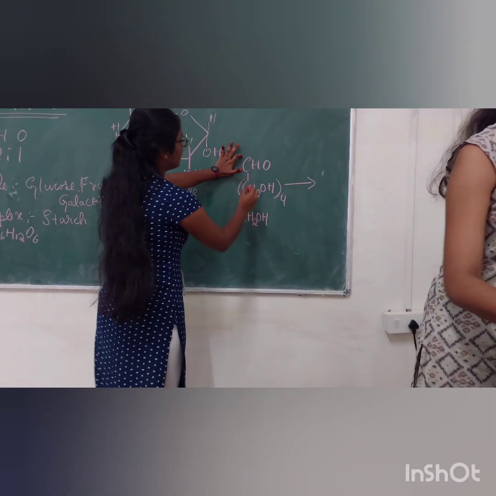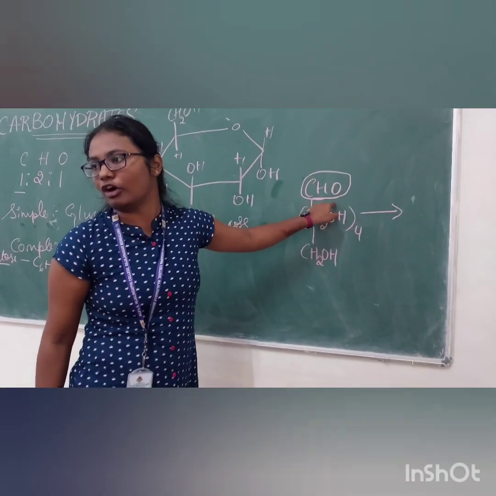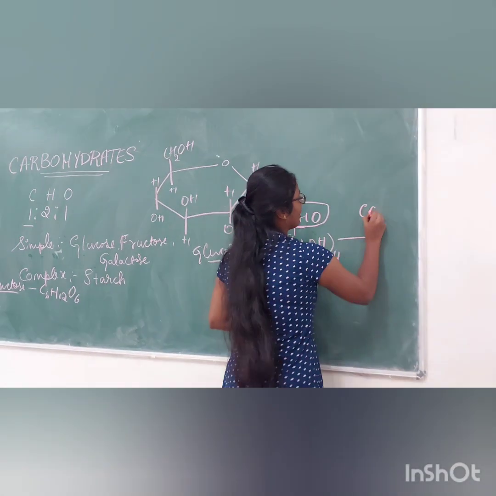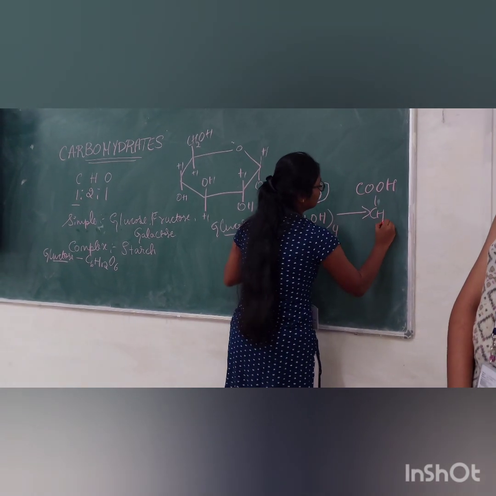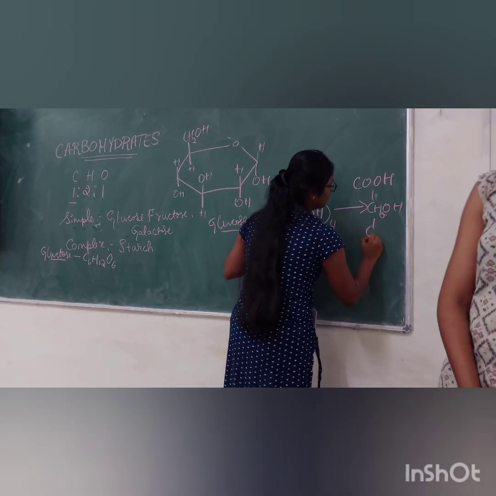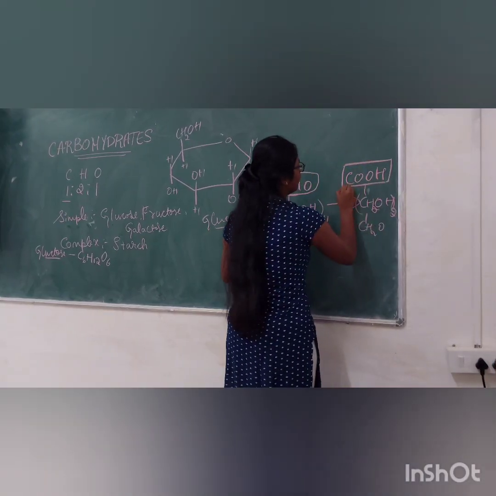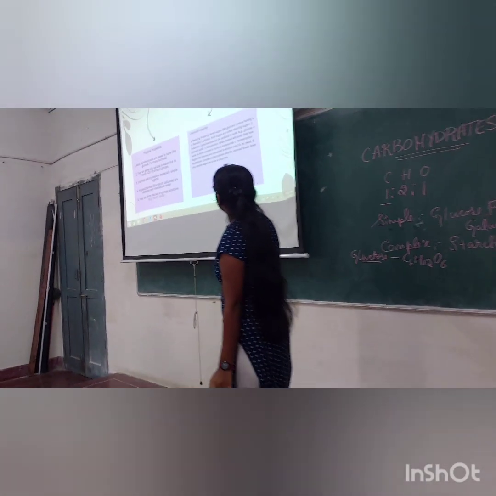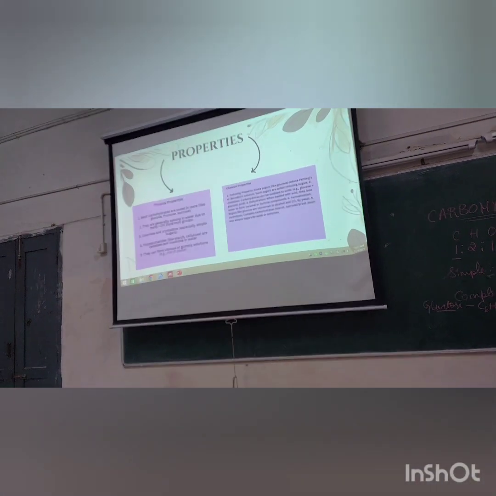See here, at the aldehyde group, the addition of oxygen takes place. Glucose is converted into acid, that is gluconic acid, with the addition of oxygen.